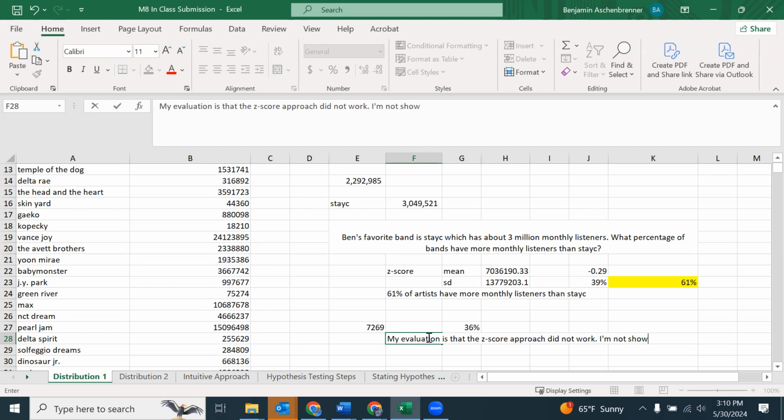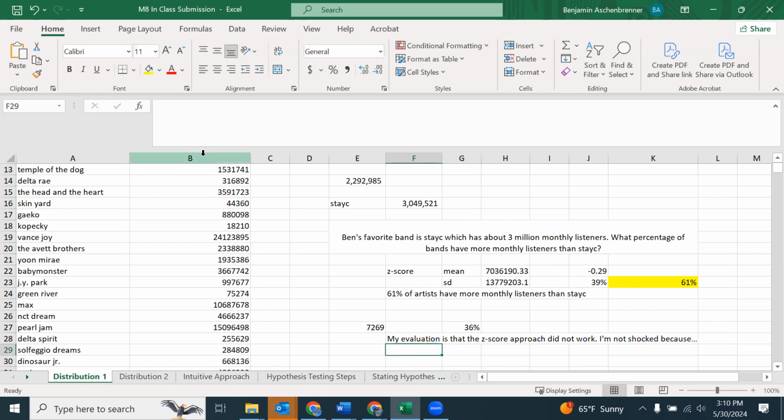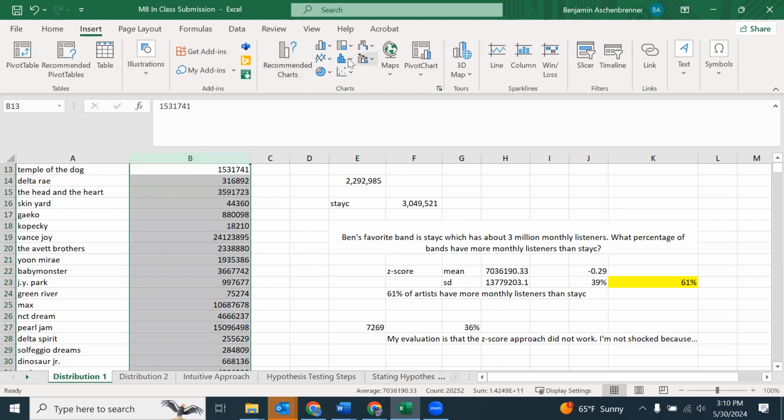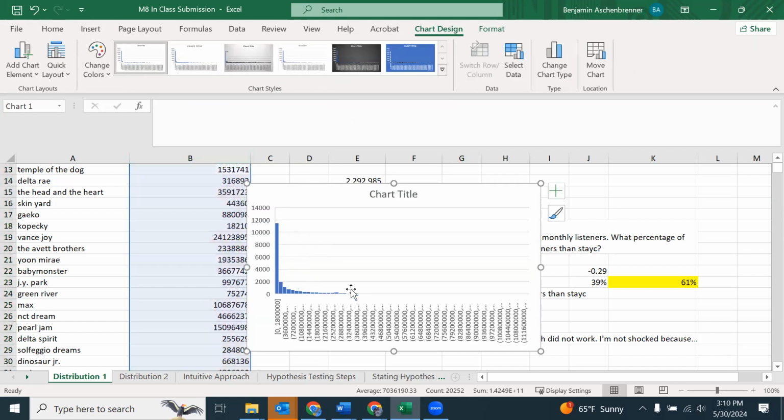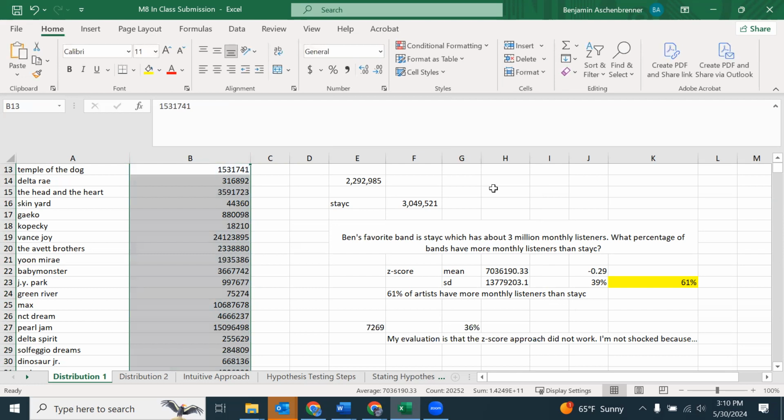I'm not shocked because, drum roll please, if you remember looking at this graph, this is not a normal distribution. This is a very skewed distribution. And so that means that this whole z-score approach doesn't make sense for this particular distribution.